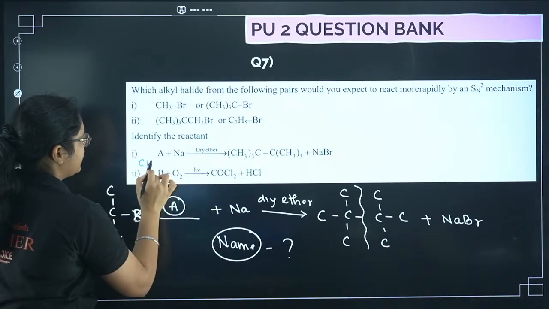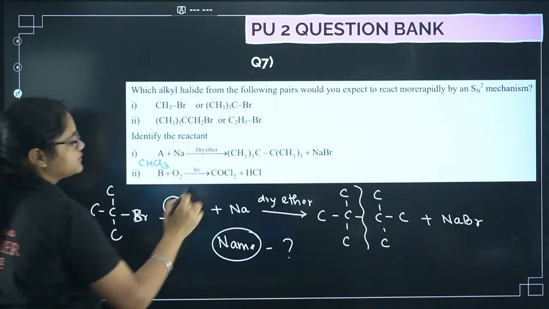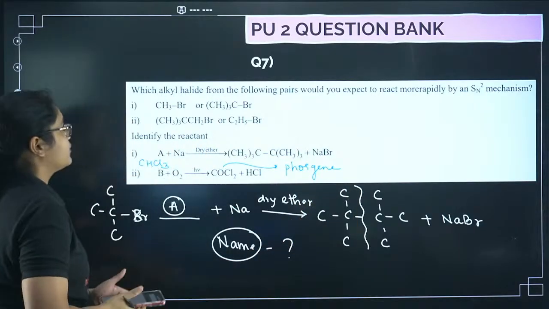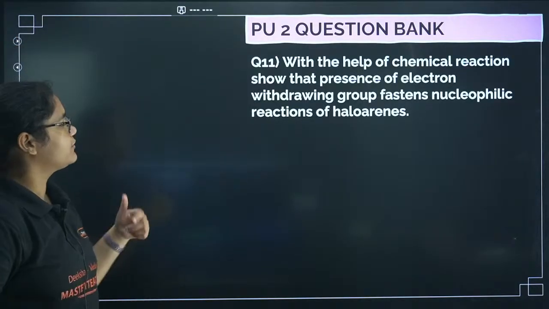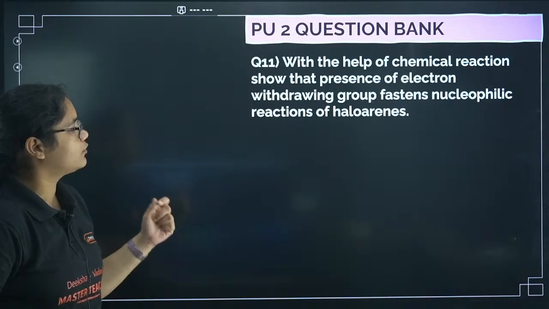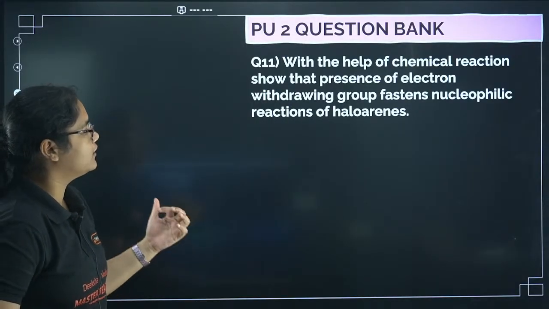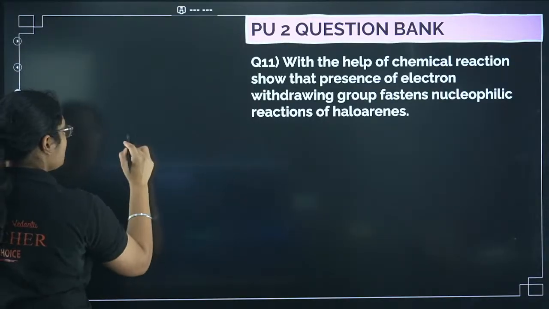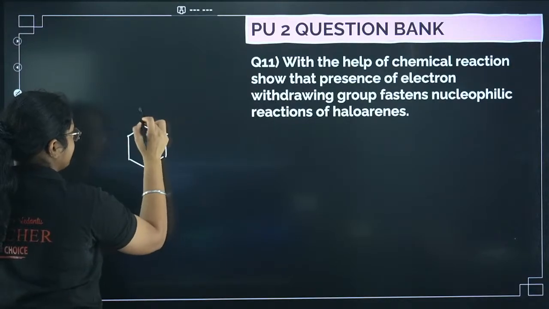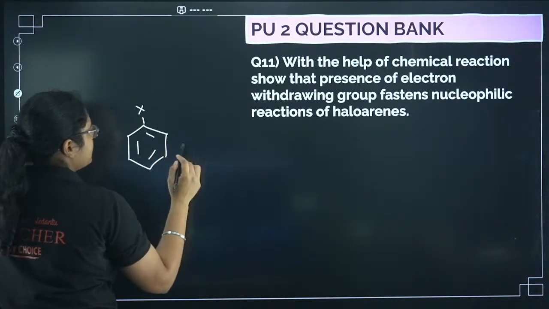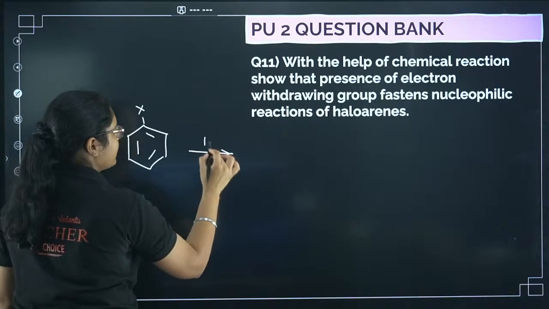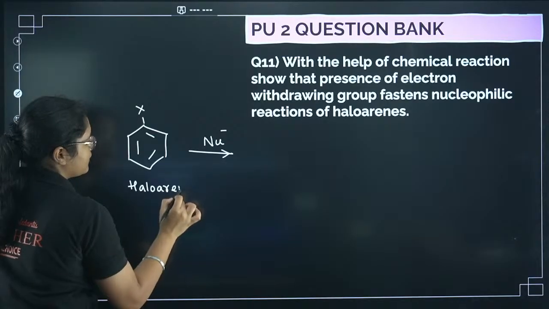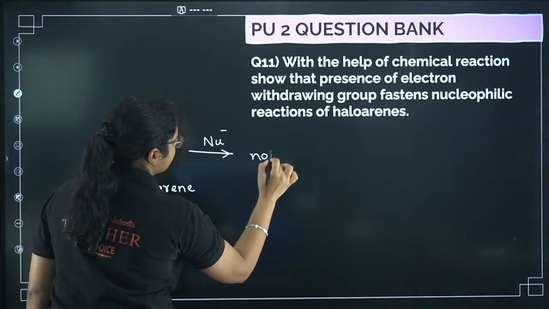So this is CHCl3, chloroform. If you react it with oxygen, we get a poisonous compound called phosgene. Right? Okay. Next, with the help of a chemical reaction, show that the presence of an electron withdrawing group fastens the nucleophilic reactions of haloarenes. So what happens here is, if you have, I can say, any X group, when a nucleophile tries to react with haloarene, this reaction is not favorable.